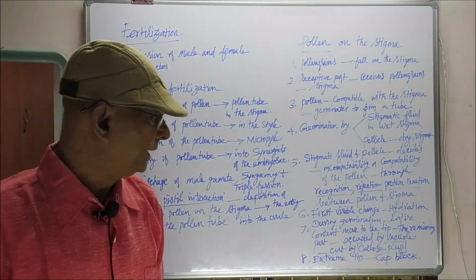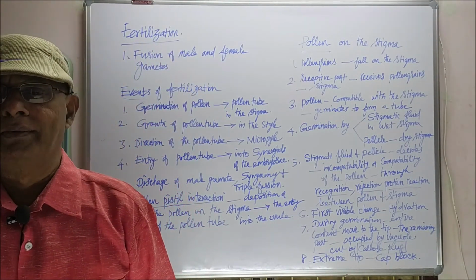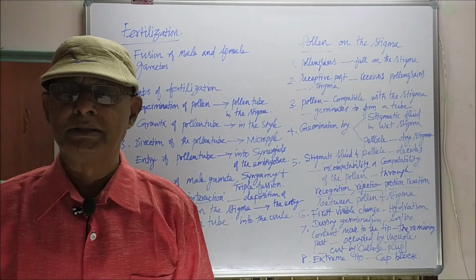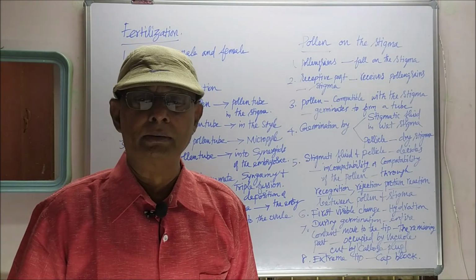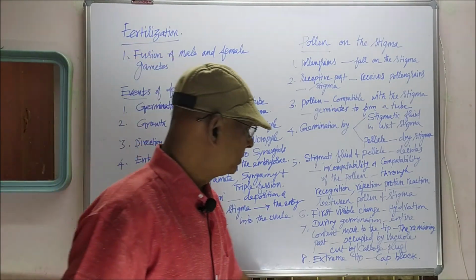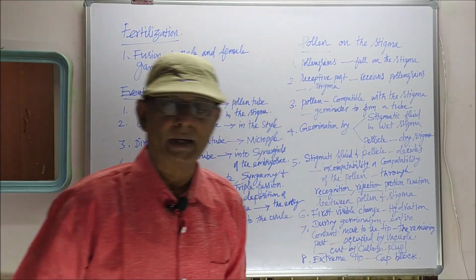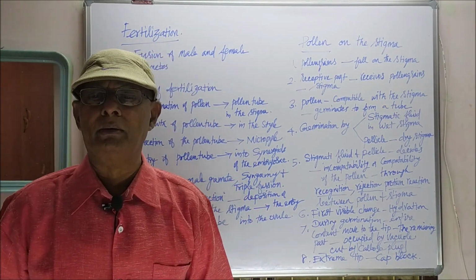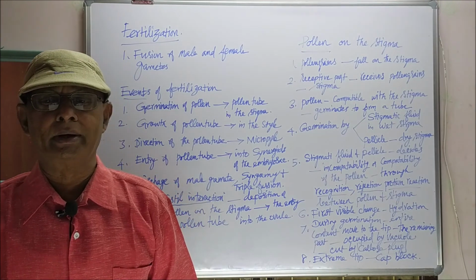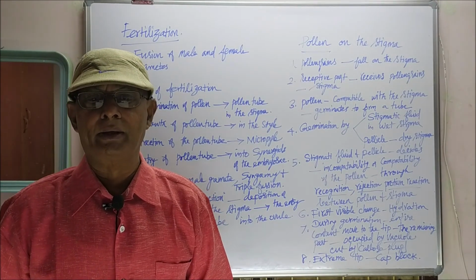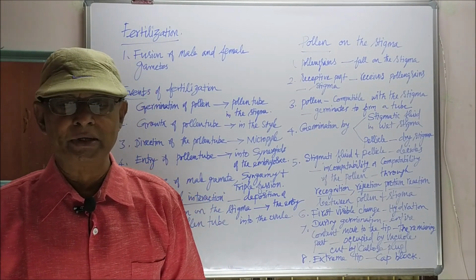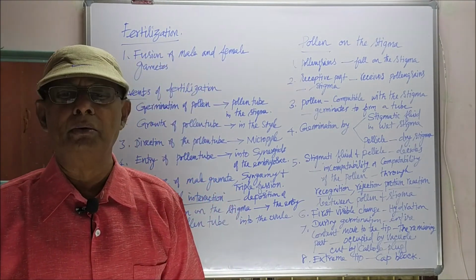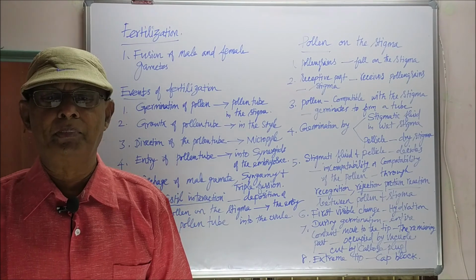Finally, the extreme tip of the pollen tube appears hemispherical and transparent under the microscope, and that is called the cap block. What is cap block? The extreme tip of the pollen tube appears hemispherical and transparent under the microscope. Such a hemispherical and transparent structure of the pollen tube is called cap block.